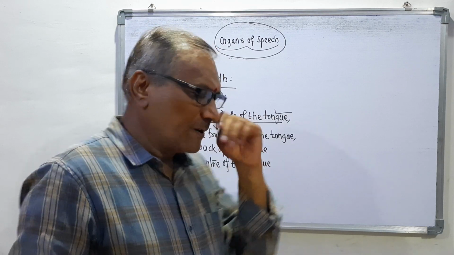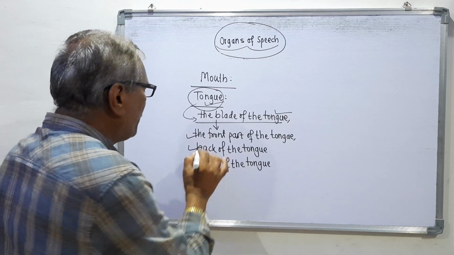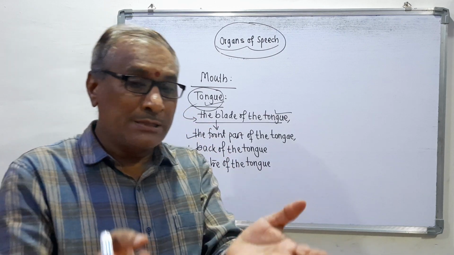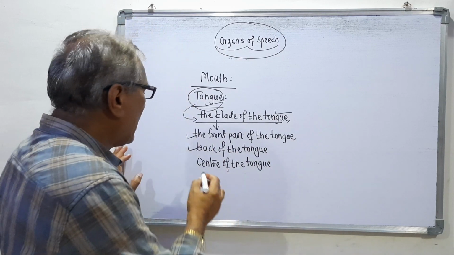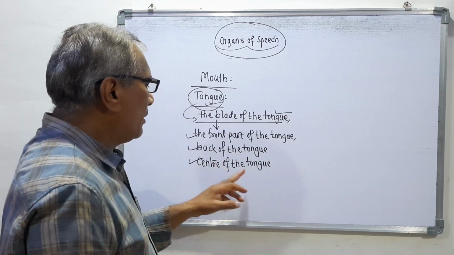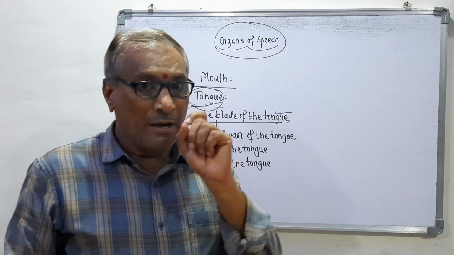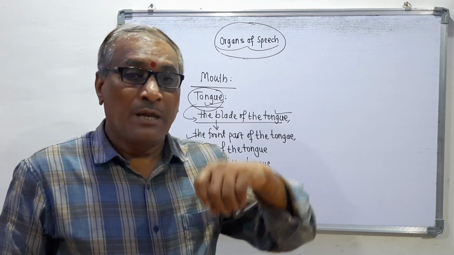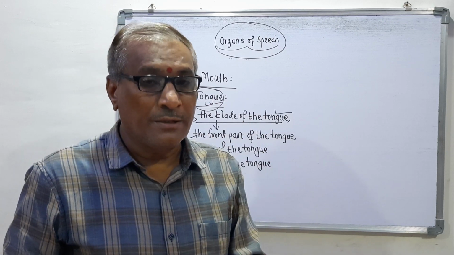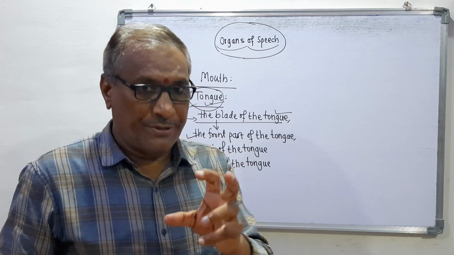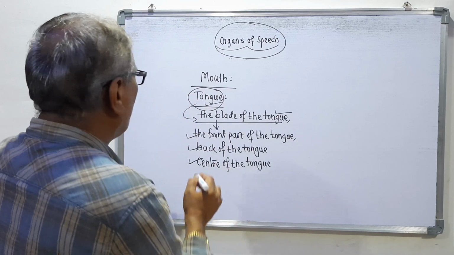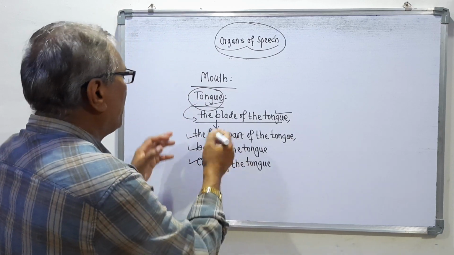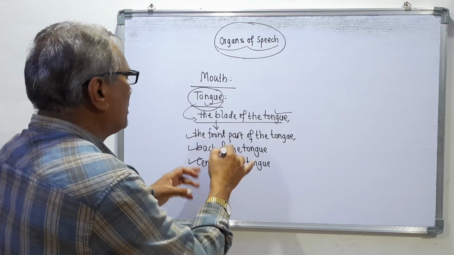Then the back of the tongue is at the back side of the tongue. And center of the tongue means this is the middle part, the central part, the midpoint of the tongue. So these are the three parts into which this tongue is divided.